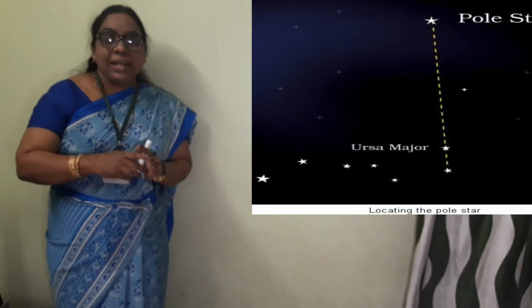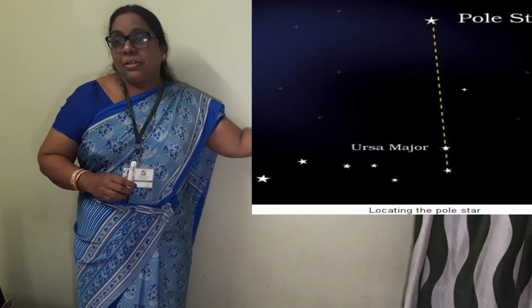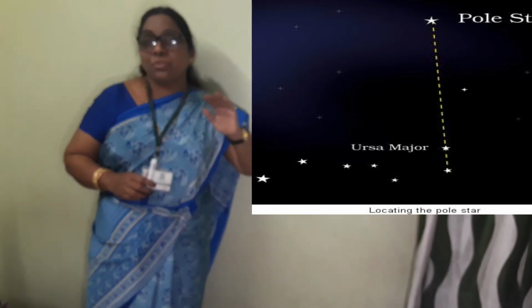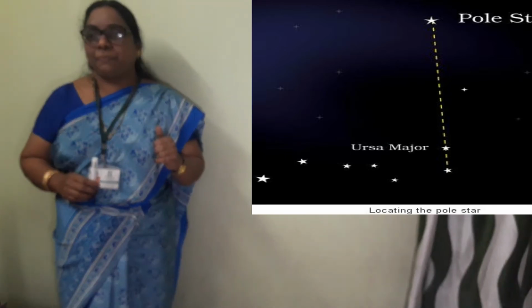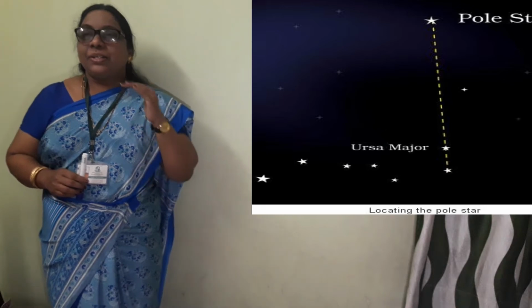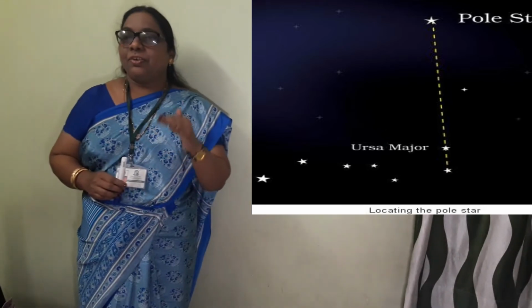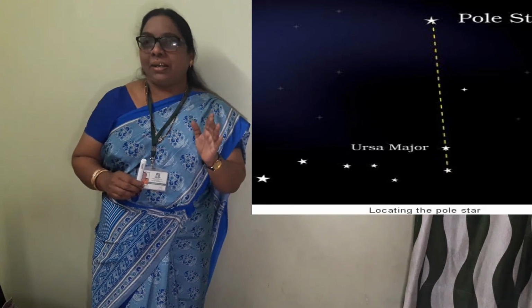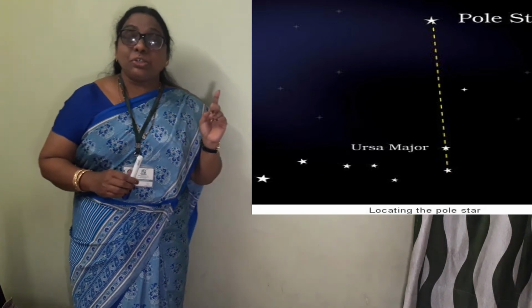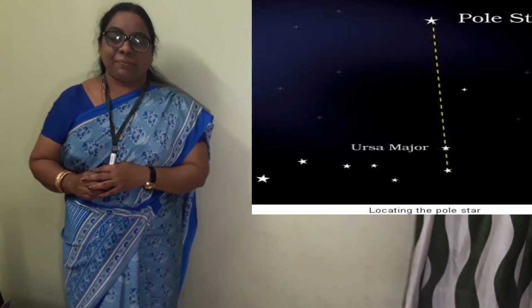This line leads to a star which is not so bright. That particular star, we'll call it the pole star. During summer, on a clear moonless night at about 9 p.m., just look towards the northern part of the sky.